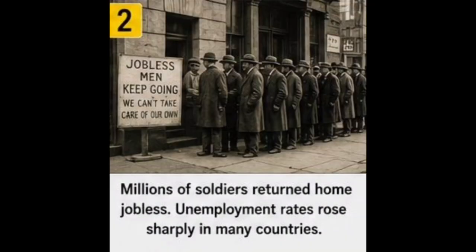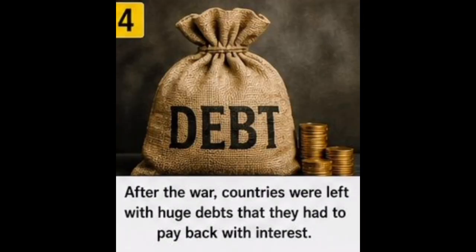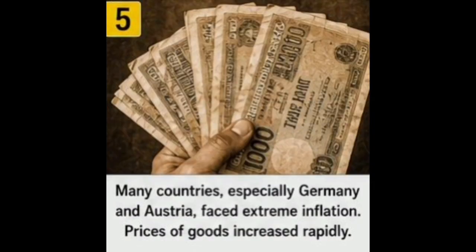Number 3. Treaty of Versailles, 1919. After the war, the Treaty of Versailles was signed. Germany was forced to accept blame for the war, pay huge reparations, reduce its military, and give up territory. Many Germans felt humiliated by these conditions. This anger later helped the rise of Adolf Hitler and eventually contributed to the beginning of World War II.